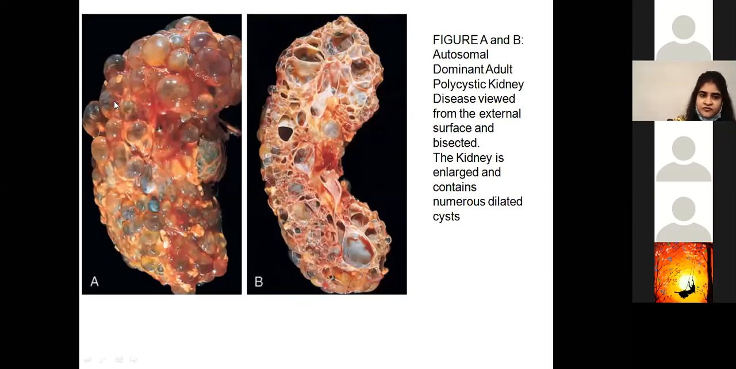This is a picture again taken from Robbins. We've got figure A and figure B. Figure A is just showing you the external growth. All of these bubbles that you can see, these are filled with clear fluid, and these all are cysts that are present. In figure B, we see a bisected gross picture of the kidney, and it shows numerous dilated cysts. You've got these dilations all over, showing that this is a polycystic kidney. All right.